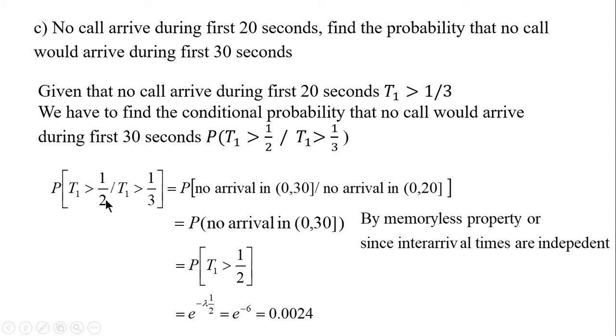we know that this probability is nothing but no arrival in the first 30 seconds, given that there is no arrival in the first 20 seconds. It is same as saying no arrival in the first 30 seconds, because by memoryless property it does not depend upon the past events, or we can say that the inter-arrival times are independent. Okay, so T1 greater than 1 by 2 probability can be obtained by writing e raised to minus lambda t. So we get our answer.